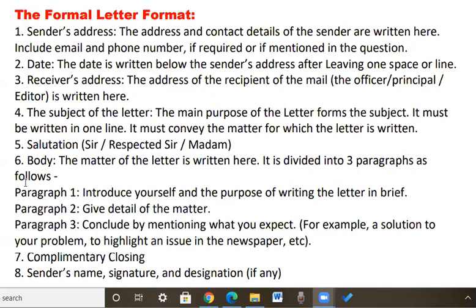Number 6, body. The matter of the letter is written here. It is divided into 3 paragraphs as follows. Paragraph 1, introduce yourself and the purpose of writing the letter in brief. In paragraph 2, give detail of the matter. And in paragraph 3, conclude by mentioning what you expect. For example, a solution to your problem, to highlight an issue in the newspaper, etc. 7, complimentary closing. And 8, sender's name, that is signature and designation if any.